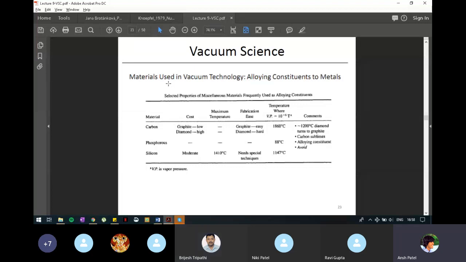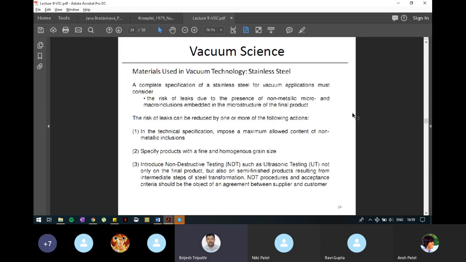Now go to the next one. You are already in the next one. In this one it is selected properties of miscellaneous materials frequently used as alloying constituents like carbon, phosphorus, silicon. They are used with steel to improve its strength. So this table also you can refer to. VP stands for vapor pressure. Now go to the next slide.